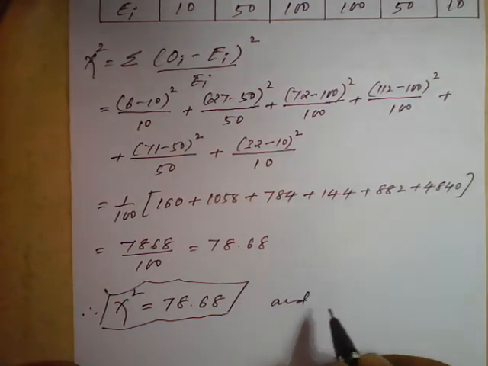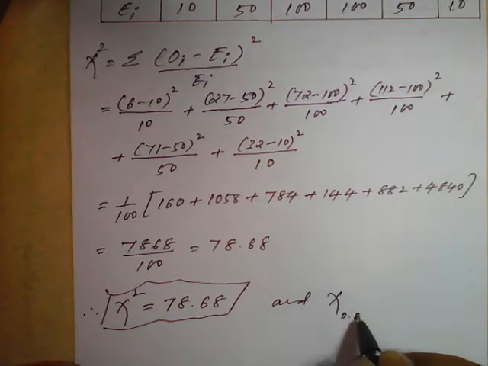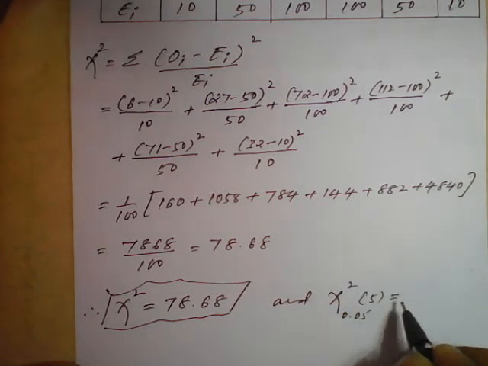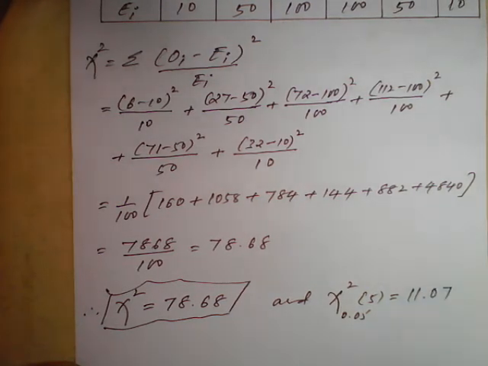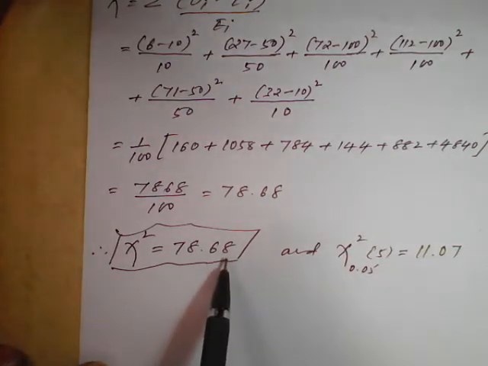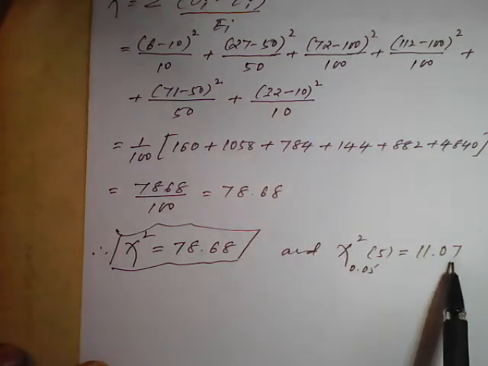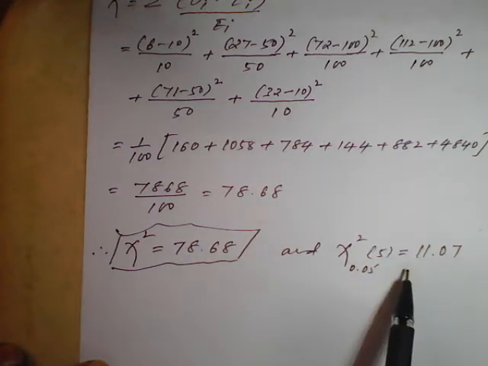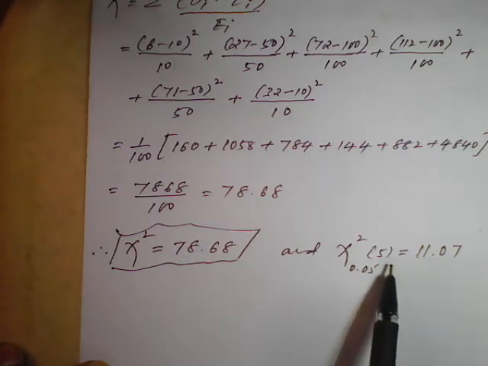And we know that chi-square of 0.05 for degree of freedom 5, which we got from the question itself, is 11.07. So observe the values here: 78.68 and 11.07. The value we have calculated is greater than the table value of chi-square.